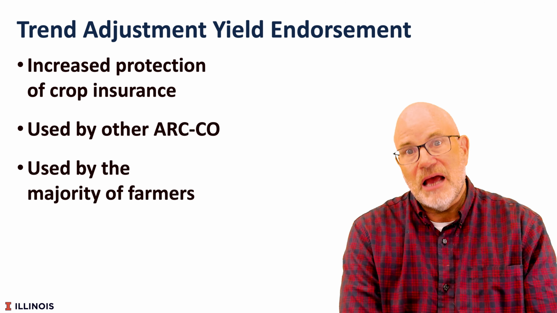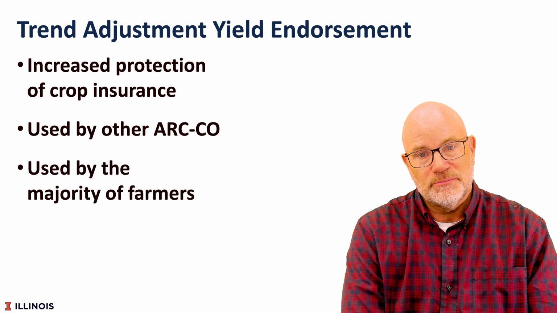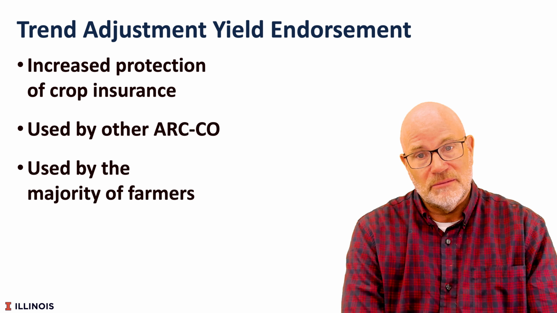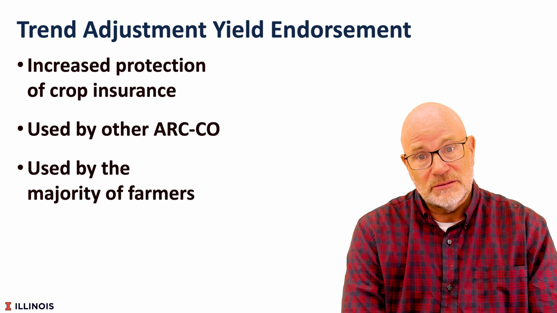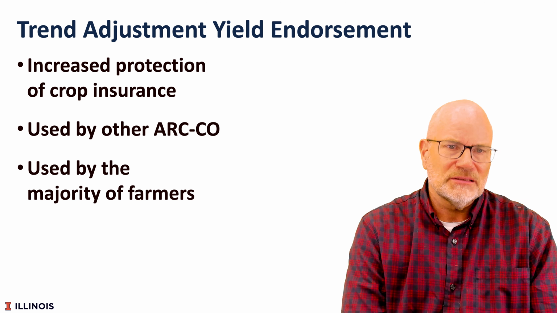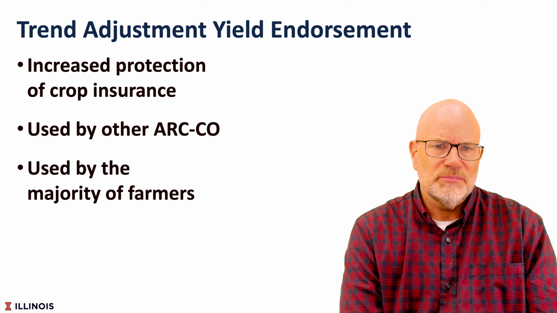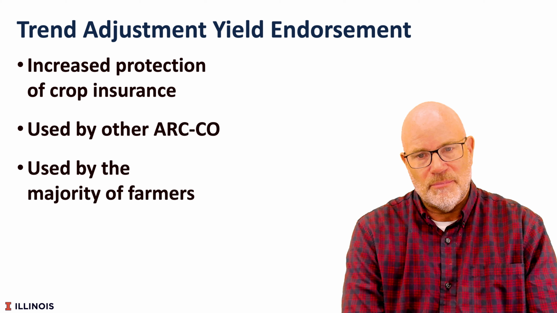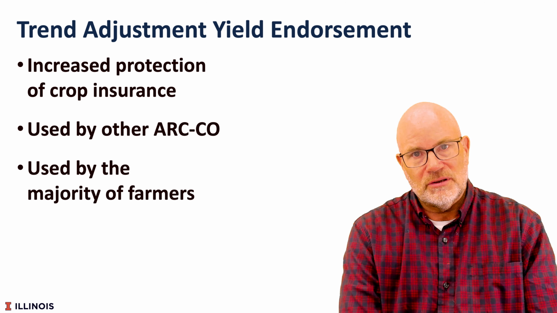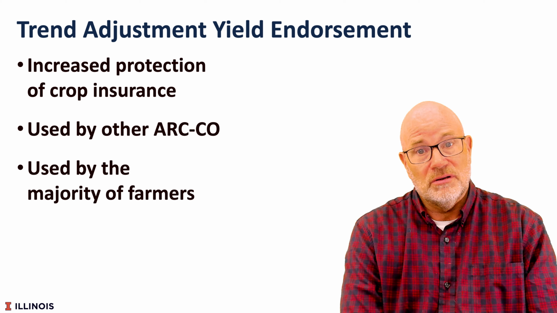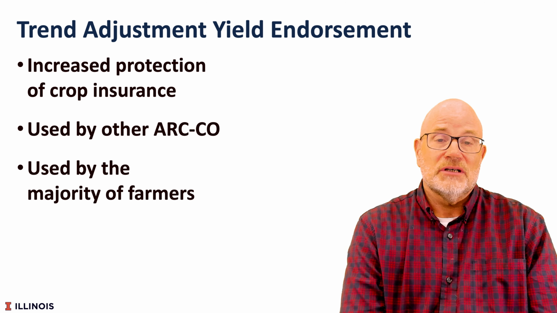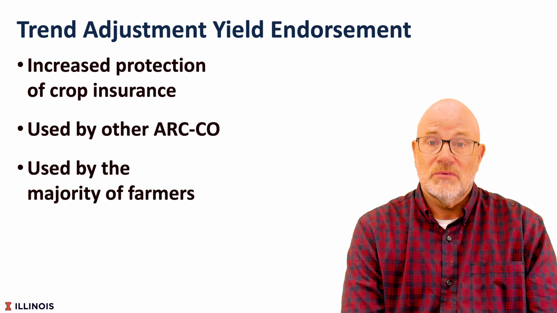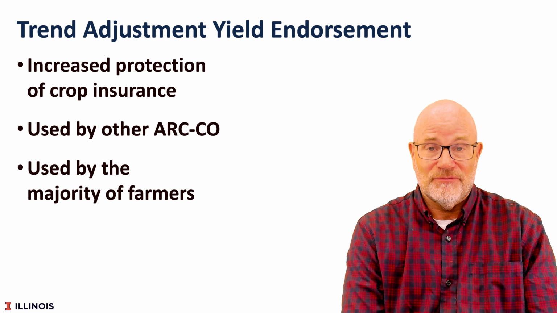We would estimate the value of that, including increased insurance payments, less increased farmer-paid premium, would be a little over $10 per acre for corn and something less than that for soybeans. The trend adjustment has been used in other government-sponsored products, including ARC-County, a commodity title program. ARC-County yields are now trend-adjusted, and the Trend-Adjusted Yield Endorsement is used by the majority of farmers in the areas where that trend adjustment is available.